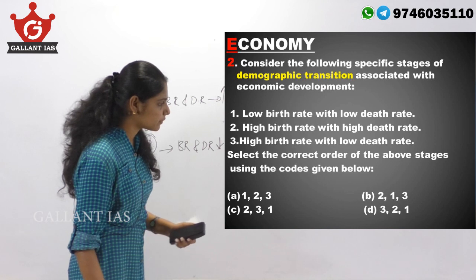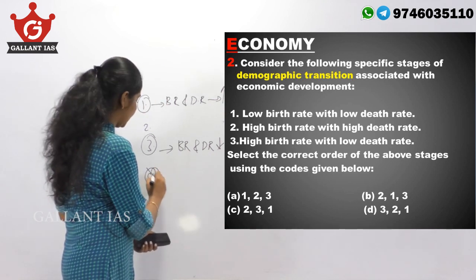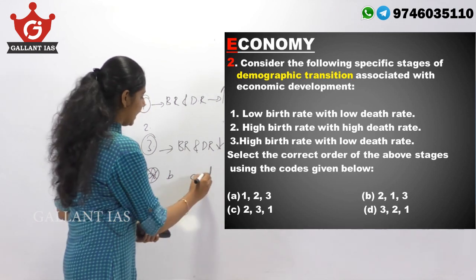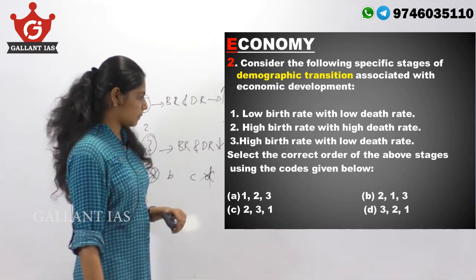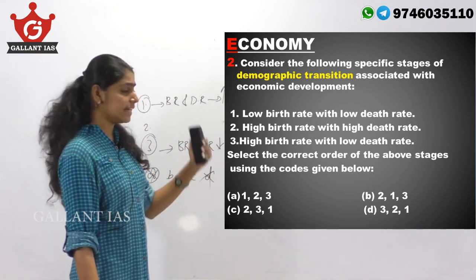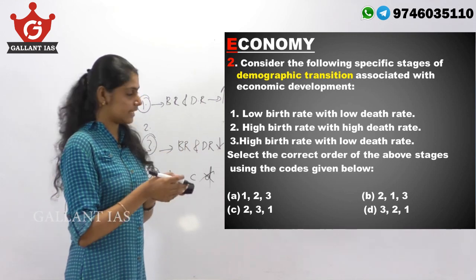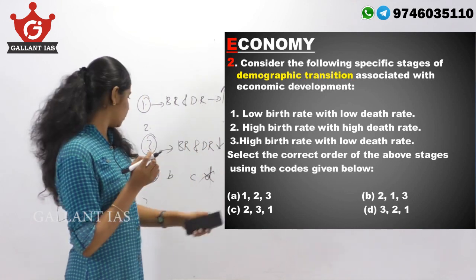So if 2 is coming first, you can eliminate options A and D. So you are left with two options, B and C. And you know that in the last stage, it is low birth rate and low death rate, which is statement 1.